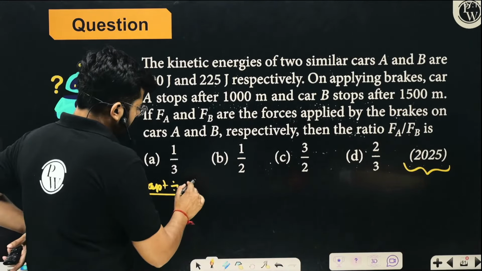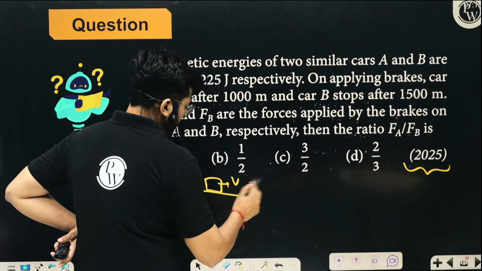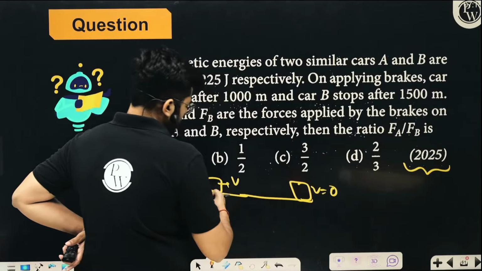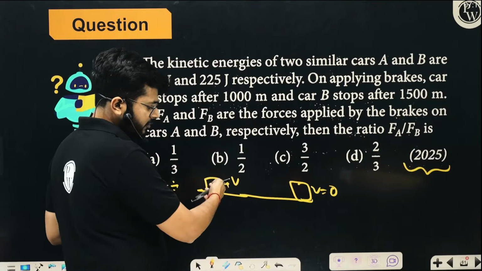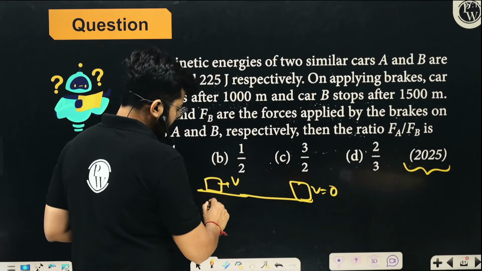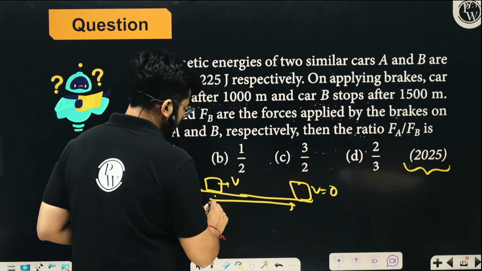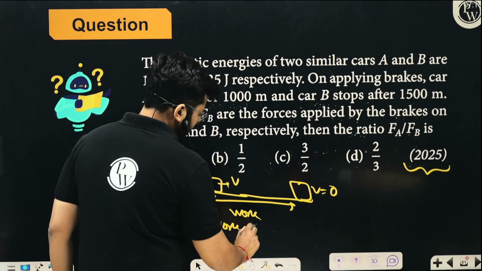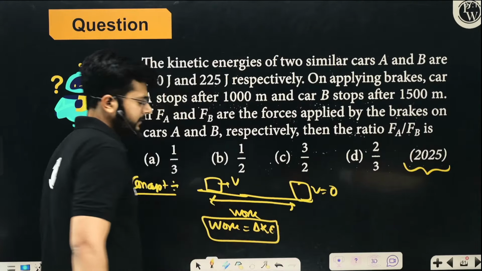So when you're trying to stop the car, let's say that the car was moving initially with the velocity v, and you want to stop it, so eventually the velocity will become 0, right? So for that, you have to apply a force so that it will slow it down and eventually it will stop. So that force is acting throughout the displacement. So throughout the displacement, the force was doing some work, right? So whatever work was done, that was nothing but the change in the kinetic energy that you brought up, right?